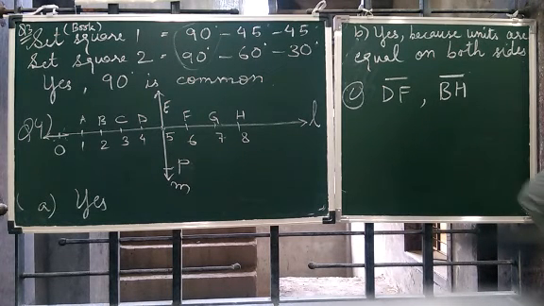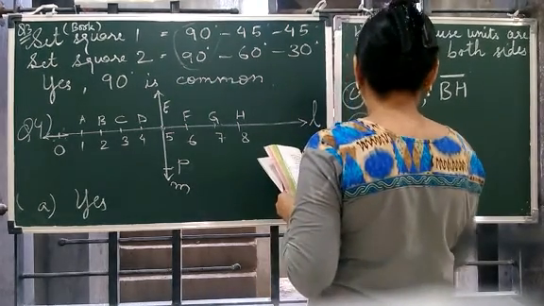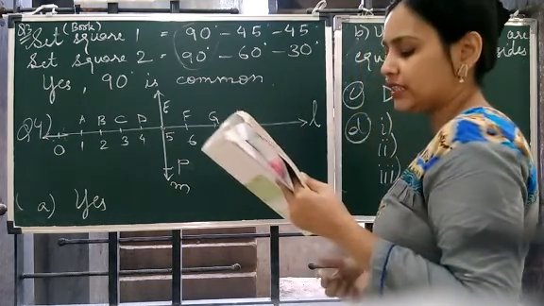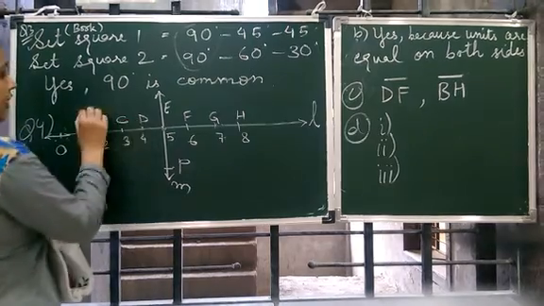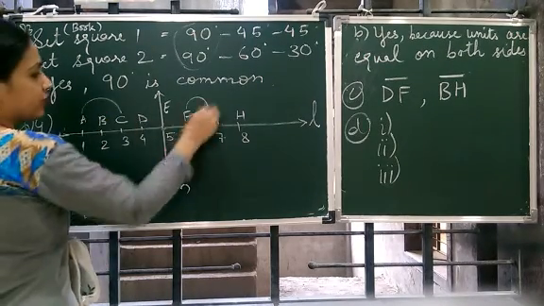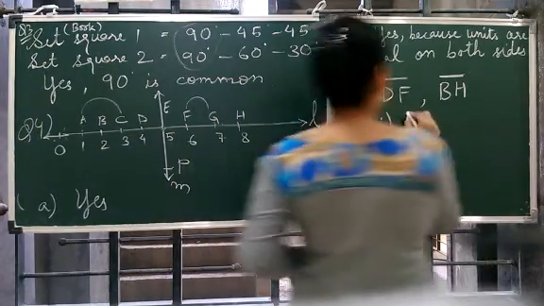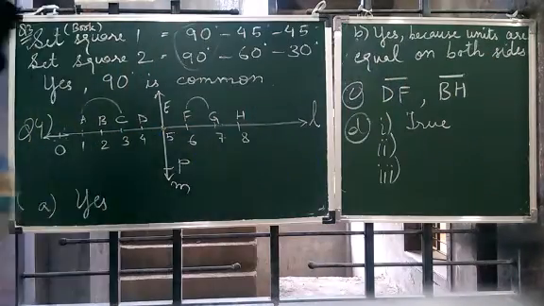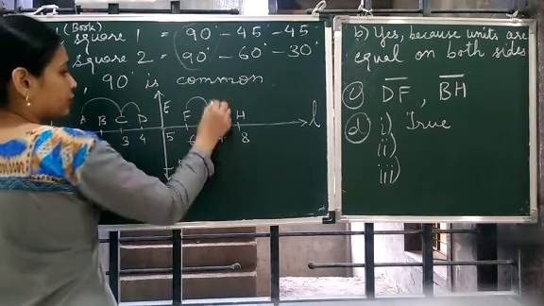Then are these true? D has 3 options. First, AC is greater than FG. Yes, this is greater. Now 2 units, 1 unit. So answer is true. Second one, CD is equal to GH.